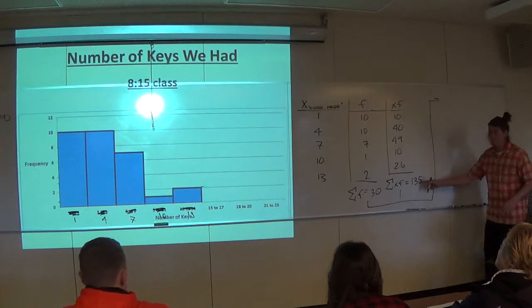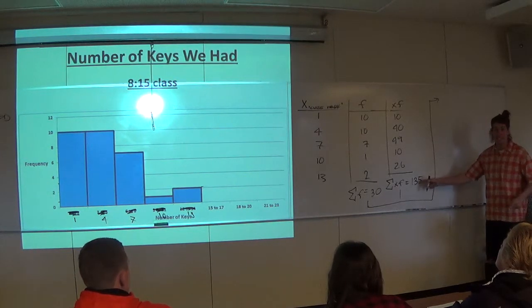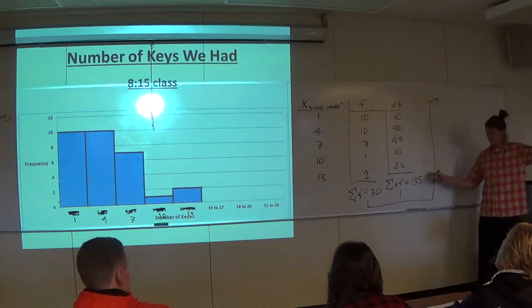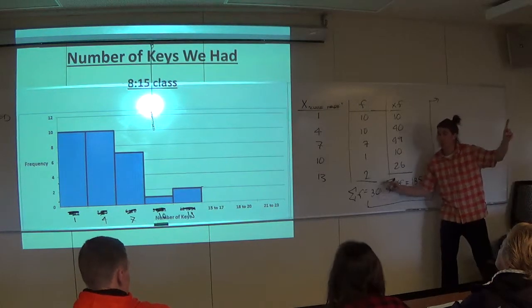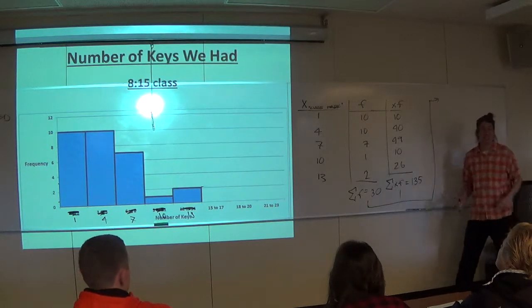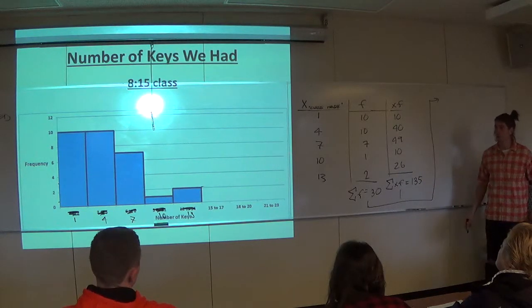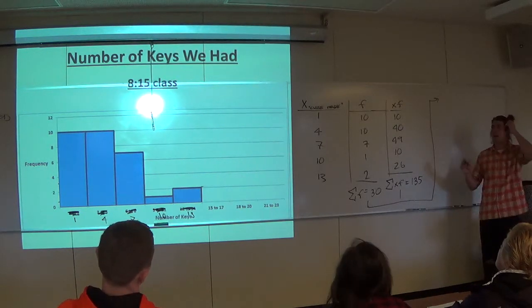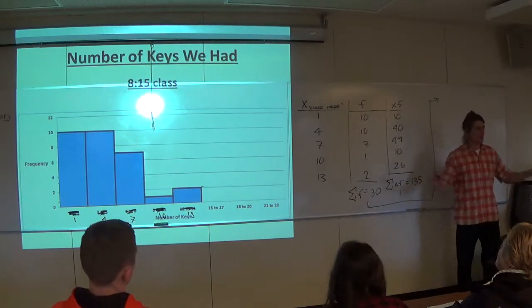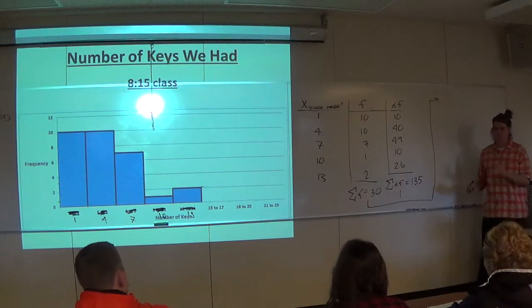So we're going to add up that, which is the total number of keys. Think about units on this. That's total number of keys. That's the total number of students. And if I divide them, I get keys per student, and that is the unit I want, right? That's the unit I want. That's why I want this class to not be formula-based, or to be logic-based. Some people are going to go, what do I divide?